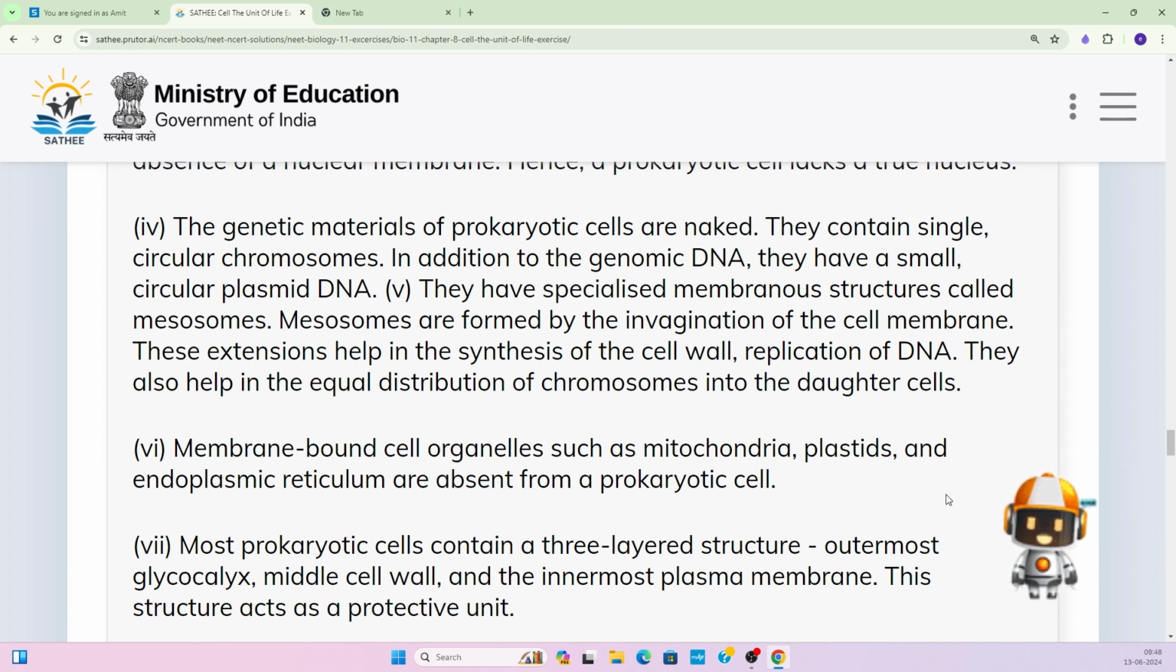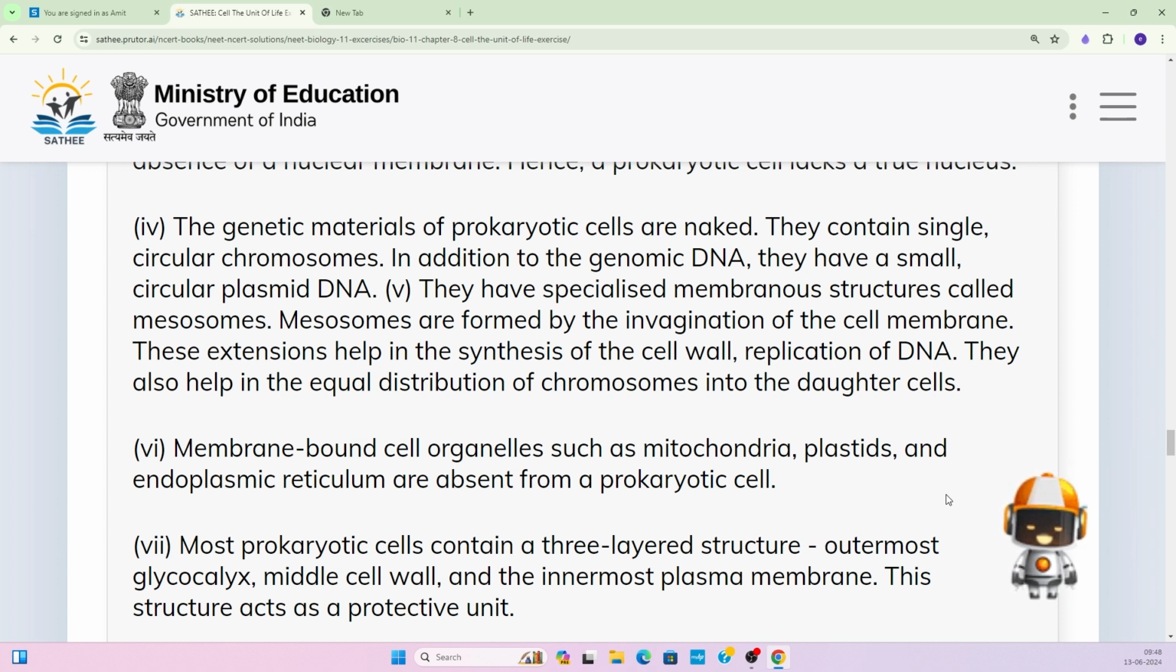And in addition to the genomic DNA, they have a small circular plasmid DNA. Now this is the circular DNA which is present in the center, whereas there are some small circular DNA that are also present in the cytoplasm of the prokaryotic cell. And what is its name? It is called plasmid DNA.